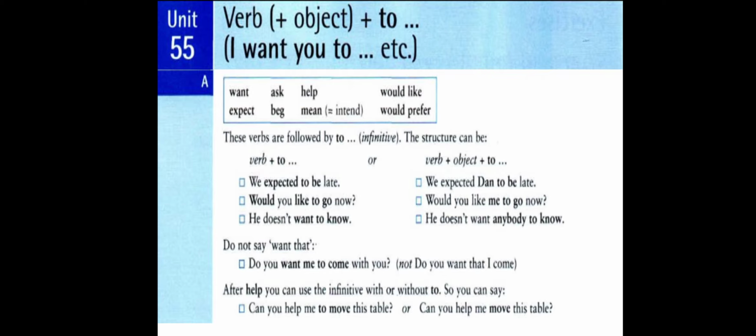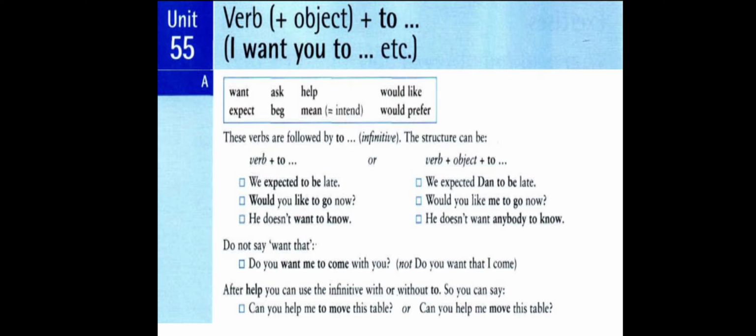In the first example, he doesn't want to know means: who doesn't want to know? The subject he. But here in the second example, he doesn't want anybody to know. Who's supposed to know? Anybody. So we have here object, then to plus base form.